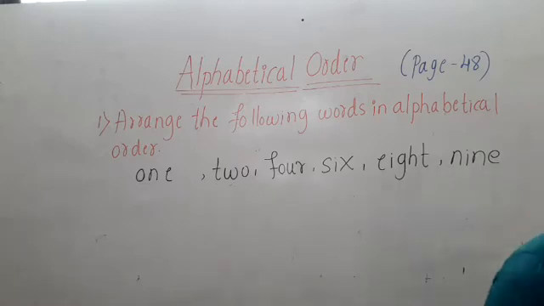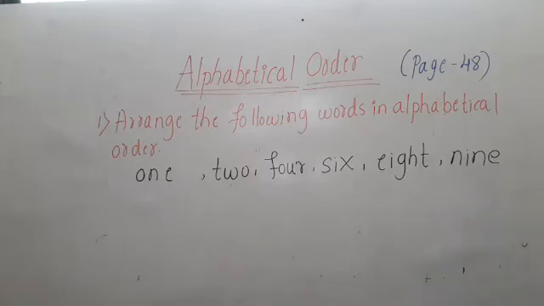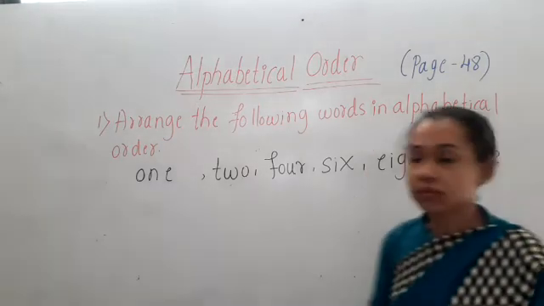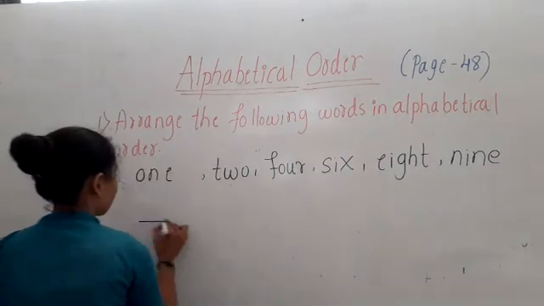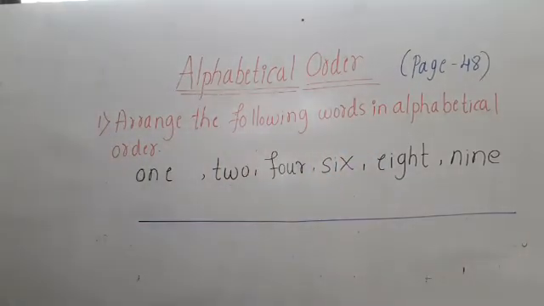So here there is one gap, children, so you have to write the words in alphabetical order.